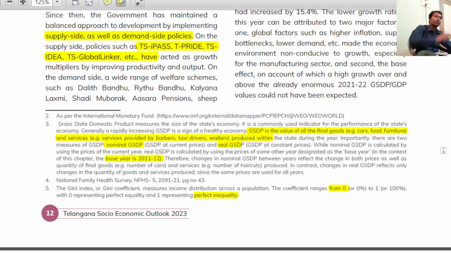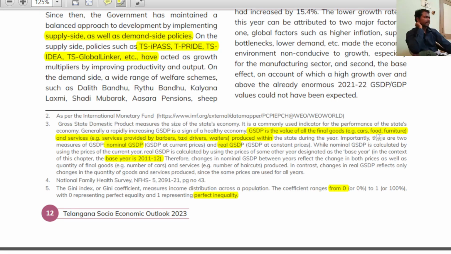In the case of nominal GSDP, it provides not only the quantity difference, that is whether the quantity has increased or decreased, it also provides whether prices have decreased or increased, because we are changing prices, right? In case of nominal GSDP, we are changing prices every year, that is current prices. But in the case of real GSDP, it is constant. If the prices are constant, real GSDP only reflects the change in quantity of goods and services, whereas in the case of nominal, it provides both price differences as well as quantity differences.